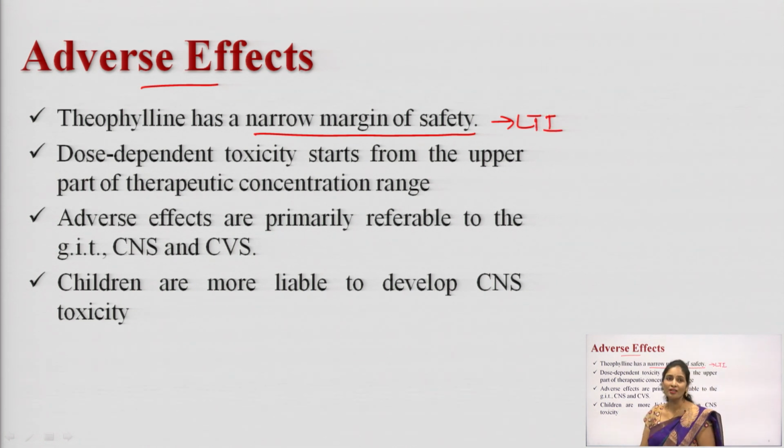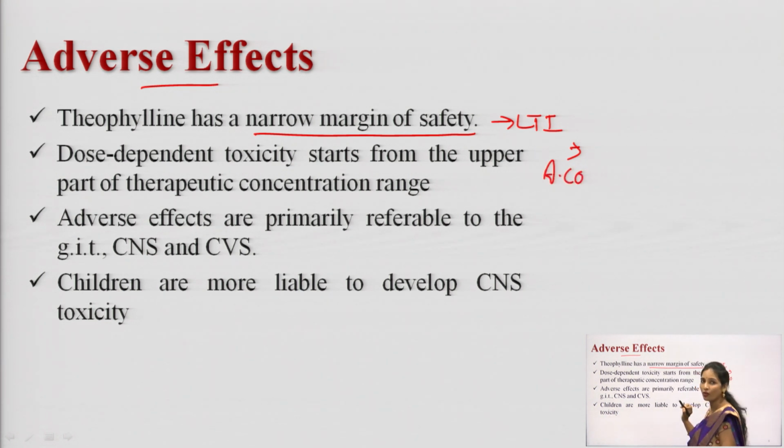So, which drugs have a low therapeutic index? Can you list some drugs which have a low therapeutic index? Theophylline has a narrow therapeutic index, and the second one is anticoagulant drugs, especially warfarin.